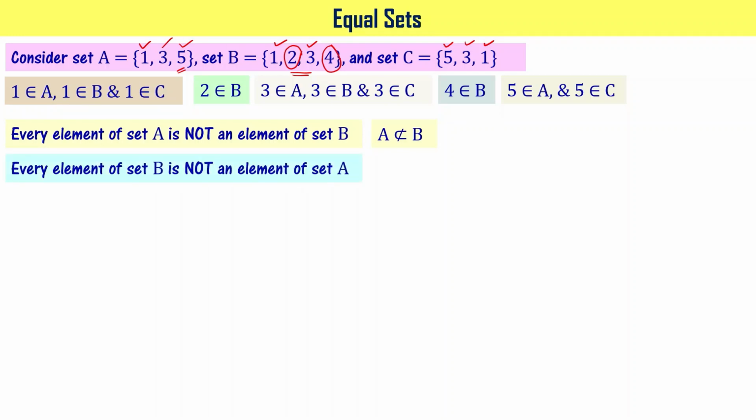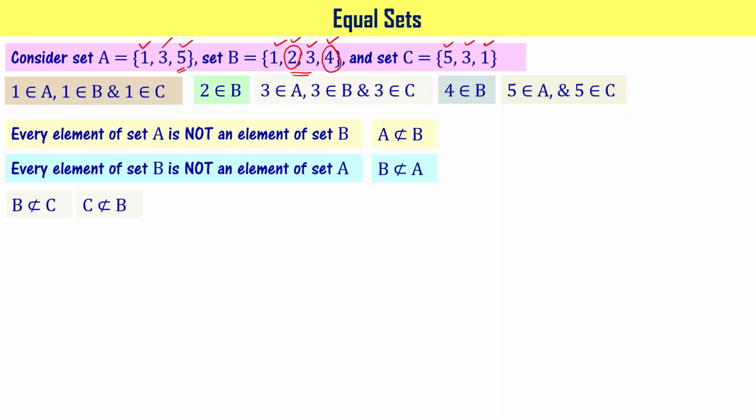Similarly, every element of set B is not an element of set A. For example, number 2 and number 4 are here. They are not part of set A, right? Hence, we say that B is not a subset to A. When you do the similar analysis for set B and set C, you can say that B is not a subset to C and C is not a subset to B for the same reason. 2 and 4 are not there as part of C and 5 is not there as part of B, right?